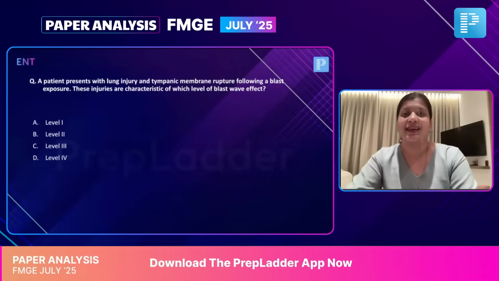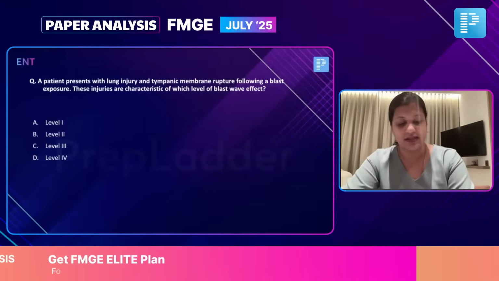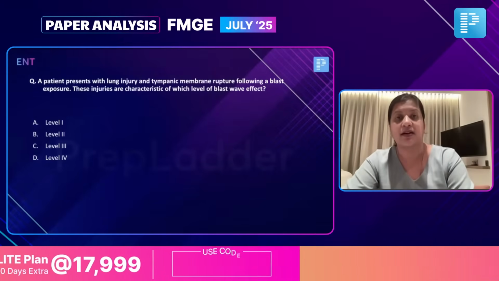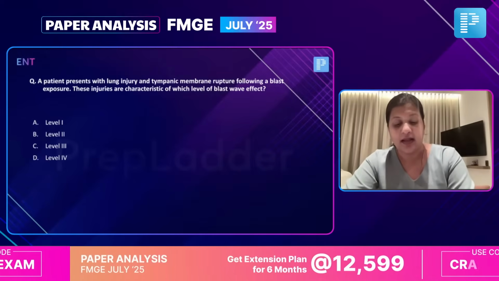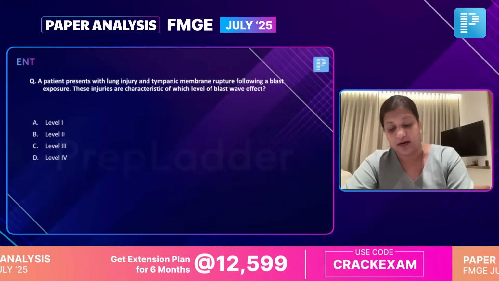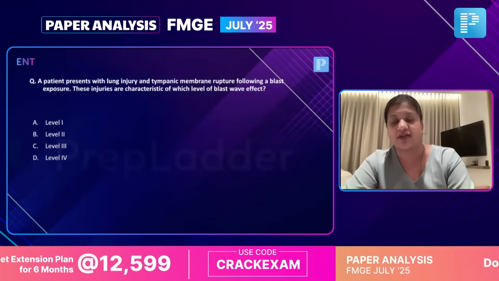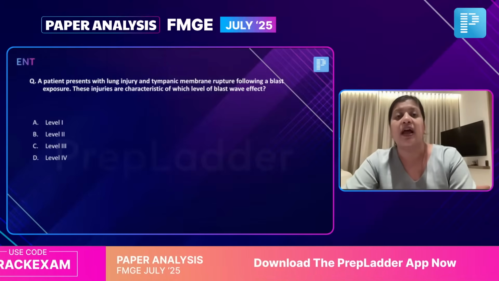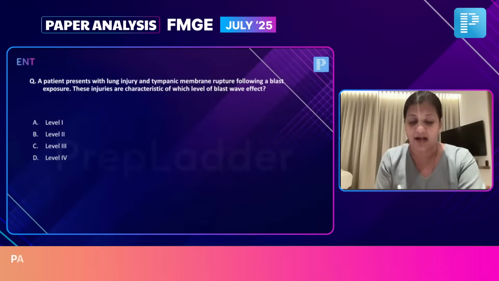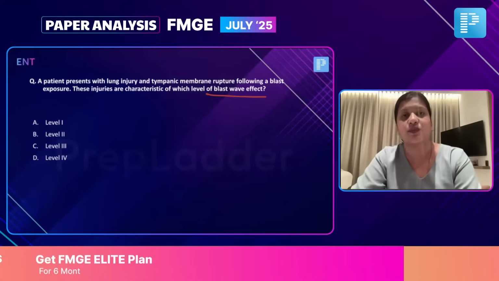So let's begin the session with the first question, which is saying that a patient presents to you with lung injury and a tympanic membrane rupture following a blast exposure. These injuries are characteristic of which level of blast wave effect. So obviously this is not a typical ENT question. This is an integrated question and they're asking you regarding blast injuries and regarding the blast wave effects.